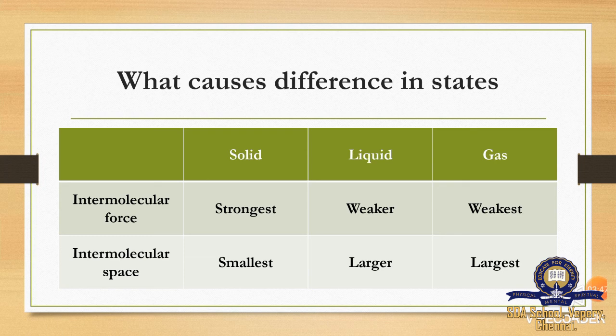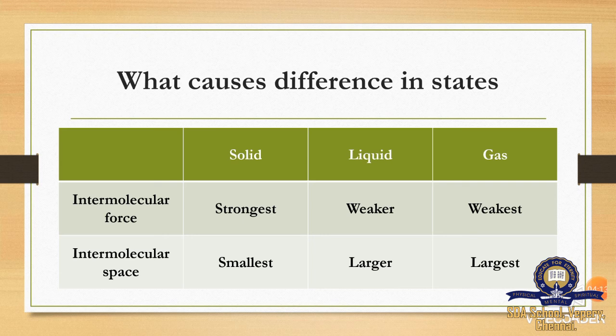What causes difference in states? The main cause for the difference in the three states of matter is force and space between the molecules, that is the intermolecular space and intermolecular force determines the states of matter.